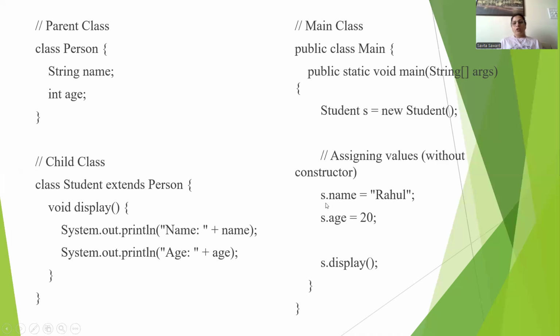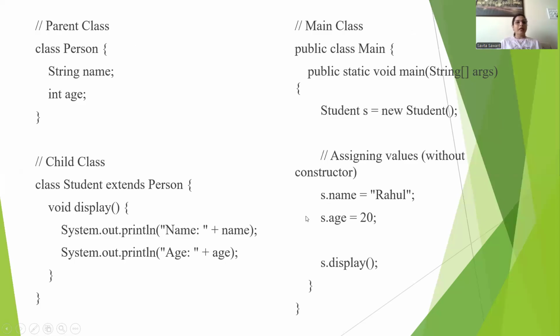Here we have assigned the name and the age to the object S using the dot operator. So S dot name is equal to Rahul, S dot age is equal to 20. And then we have called S dot display. So we display the name and age using the display method. It will print name Rahul and age 20. So this is a simple method.